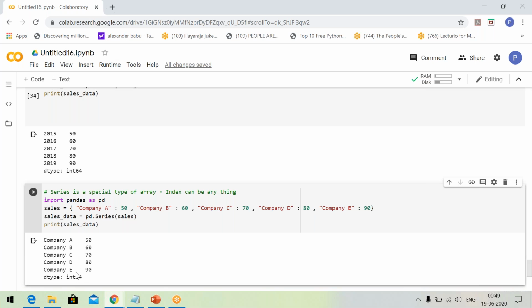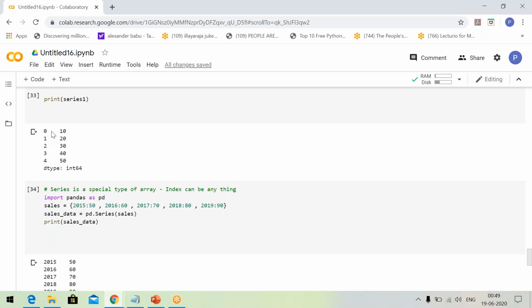The values of the index can be even like this. The values of the index can be like this or like this, and all these things are possible only in the case of series. In the case of lists and tuples, the values of the index should always be only like this. Very simple values alone are possible. This is the advantage that we have when we deal with series. Thank you.